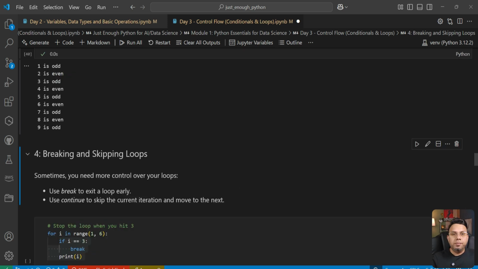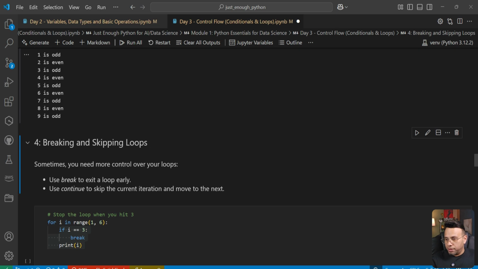Now let's look at breaking and skipping of loops. Sometimes you will need more control over your loops. You would want to break out of your loop early, or if a certain condition is met.